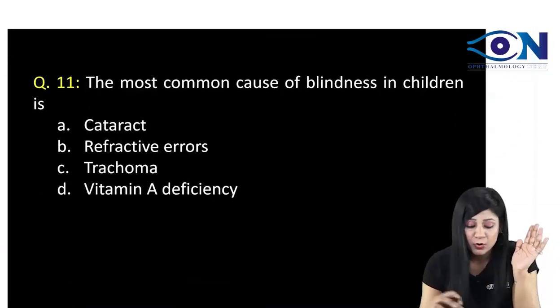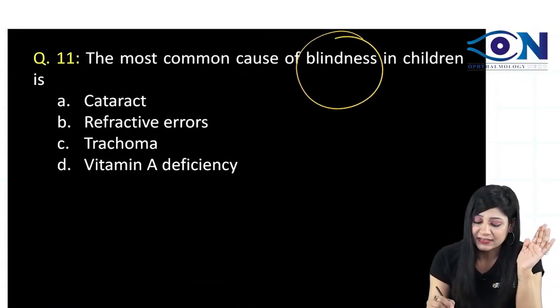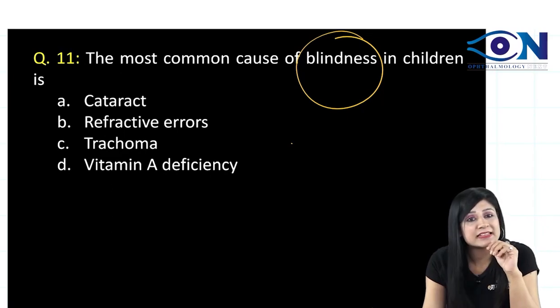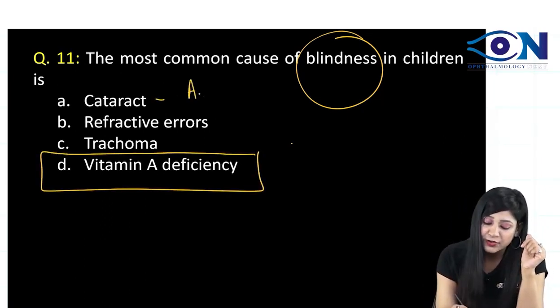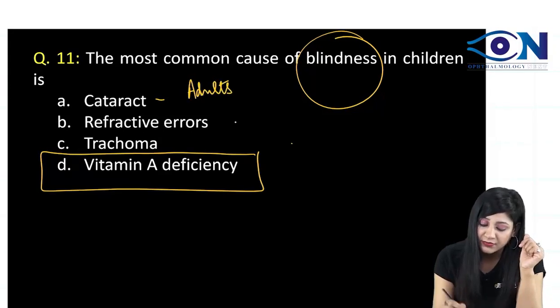Next question: most common cause of blindness in children. What is the most common cause of blindness in children? It is the vitamin A deficiency, while in cases of adults, the most common cause is the cataract.